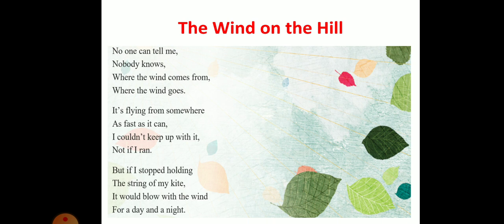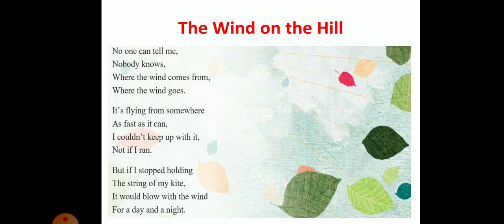Why? Because sometimes the movement of the wind also goes up and down. If the pressure is there, the kite will blow along with the wind, and if there is no wind, what will happen? If the pressure of the wind is not strong enough, if it is really gentle, what will happen? The kite will fall down on the ground.